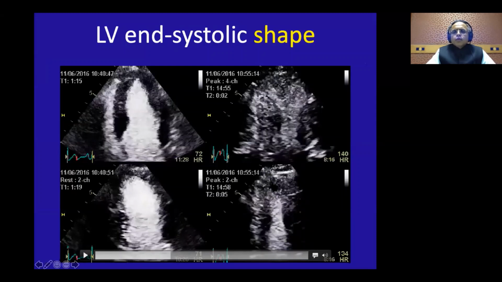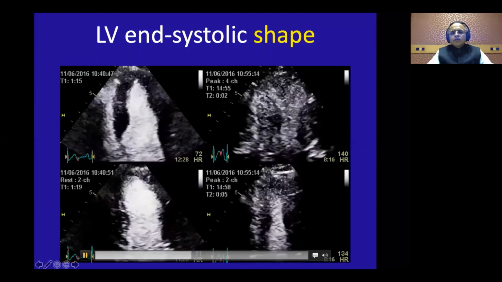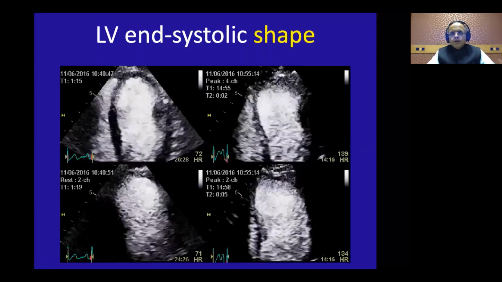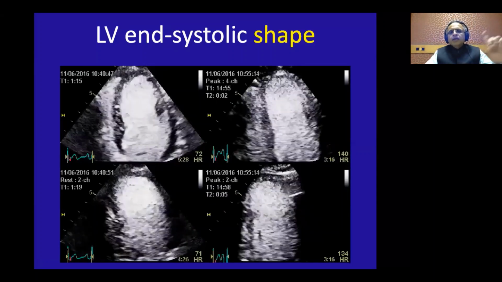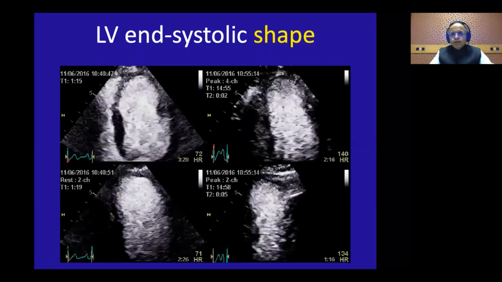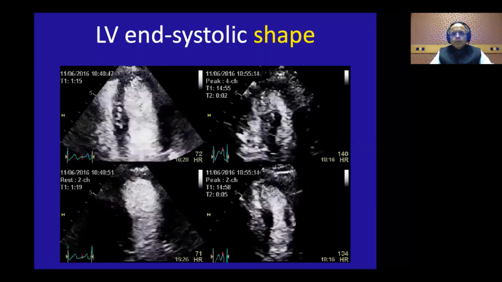The moment you don't get a triangular apex, you start seeing a rounded apex, or you start seeing some bumps on this end systolic frame, you know that there is an abnormality there. So remember that, look at the shape of end systole. If your end systolic shape is not a triangle with a small base, then there is a regional wall motion abnormality. If you get bumps on those triangles, that is a problem.